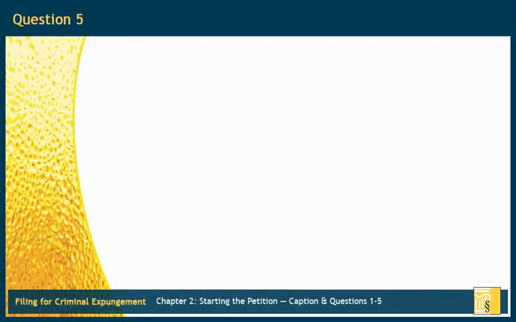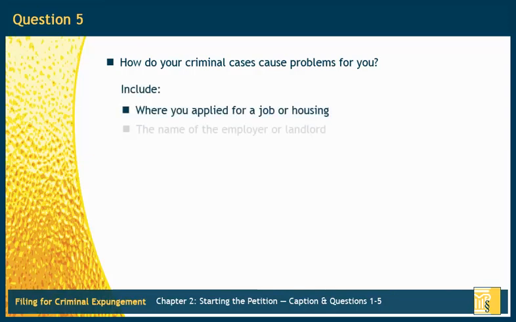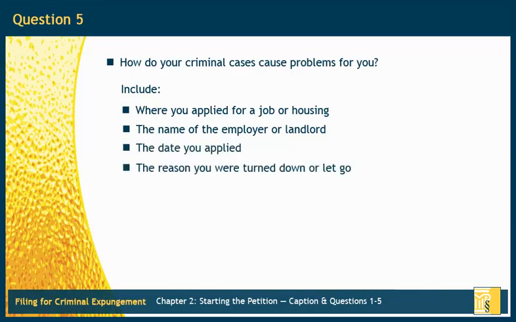Ask yourself this question: how do your criminal cases cause problems for you today? Most people try to get an expungement because they lost or were turned down for a job, want to apply for a promotion, were turned down for housing, or are applying for a job-related license. If any of that has happened to you, talk about it. Include where you applied for work or housing, the name of the employer or landlord, the approximate date you applied, and the reason you were given for being turned down, let go, etc. If it has happened more than once, briefly explain what happened each time.